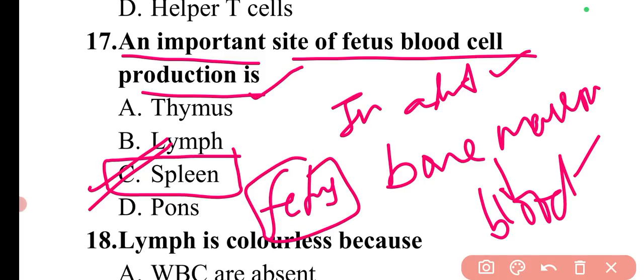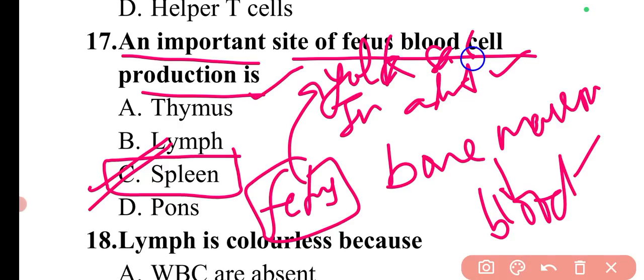In the fetus, blood cell production occurs in the yolk sac. It occurs in the yolk sac, liver and spleen. Three parts: yolk sac, liver and spleen, and eventually in bone marrow. So this is the main thing, the important site of fetus blood cell production is spleen.